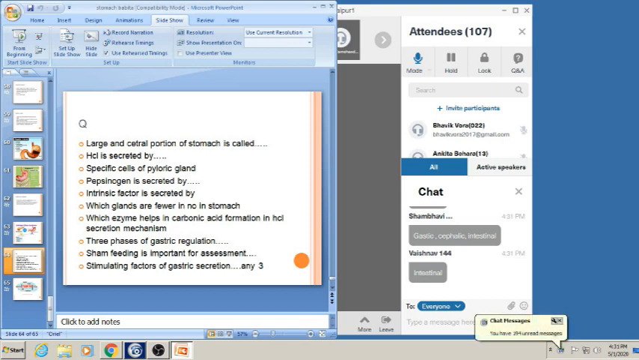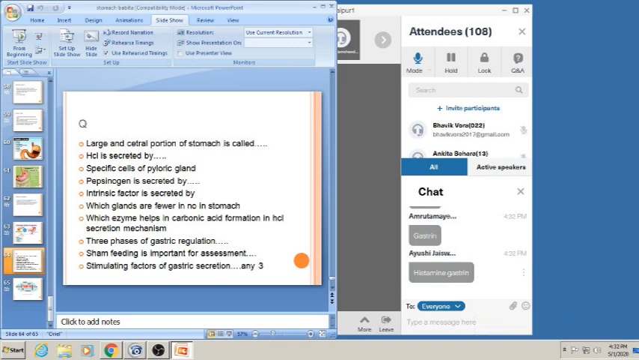Now the last question: stimulating factors for gastric secretion. Any 3 stimulating factors for gastric secretion. Everyone is answering. Shambhavi, Vaishnav, Shreya, Chakrani, Meenakshi. Gastrin, okay, very good. One factor is gastrin for stimulating gastric secretion. What are the two other factors? Vagal stimulation, very good, and histamine. Okay, so I'm getting all the answers to all the questions.